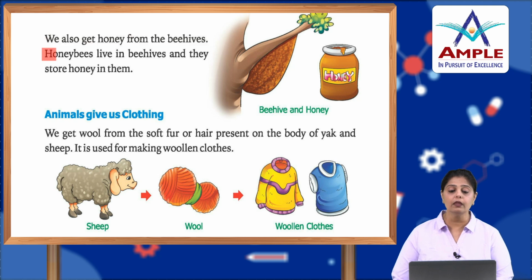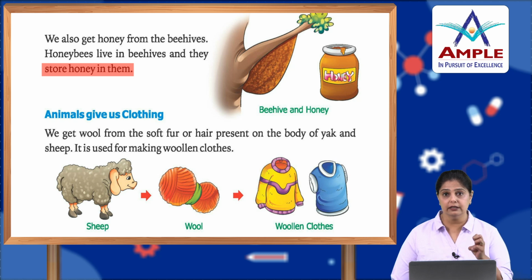Honey bees live in beehives and they store honey in them. They suck the nectar from the flowers, and then that nectar is taken to their hives and collected there, and that's how we get honey.